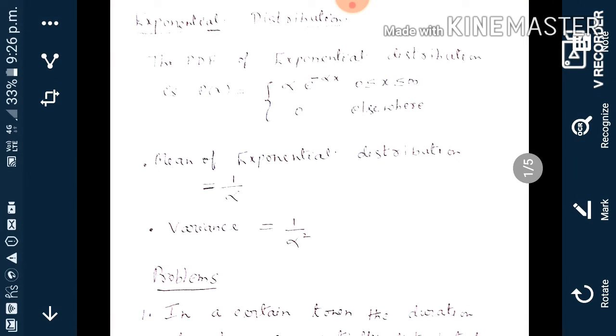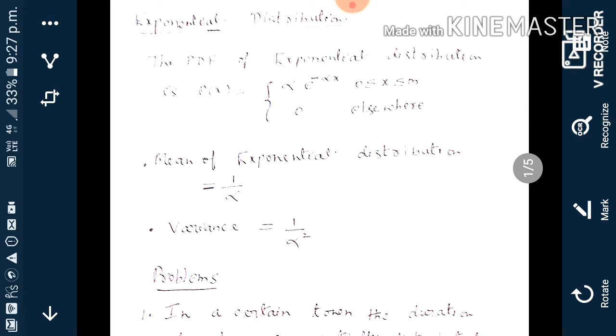Next, exponential distribution. The probability density function of the exponential distribution is p(x) = alpha e^(-alpha x) for x between 0 and infinity, and 0 elsewhere. Here x is a continuous random variable. So what is the mean of the exponential distribution? The mean of the exponential distribution is 1 by alpha. Variance is 1 by alpha square.